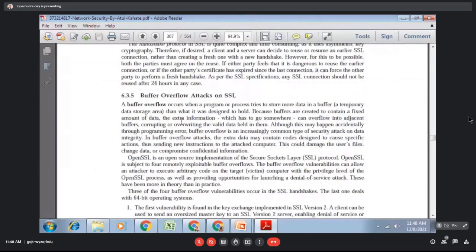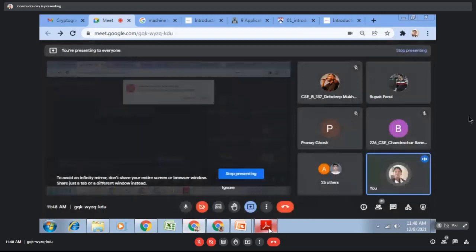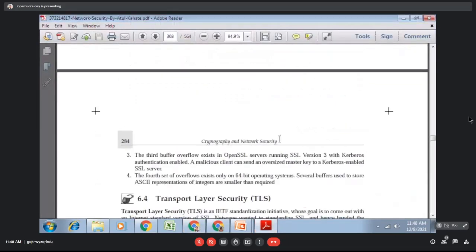Please go through it if you want. Sometimes overflow attacks happen in SSL. Buffer overflow attacks happen on SSL because buffers are created to contain a fixed amount of data, but when they receive some extra information, the overflow condition occurs. So if you want, you can go through these things.